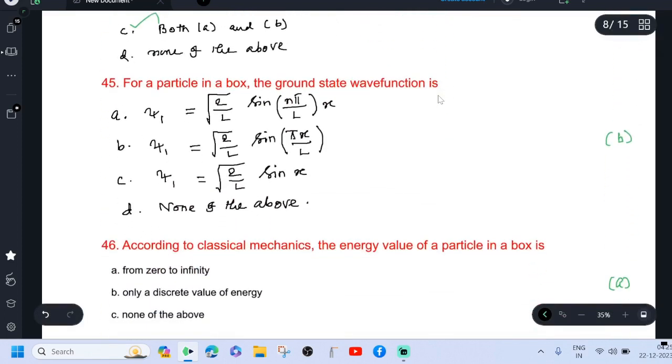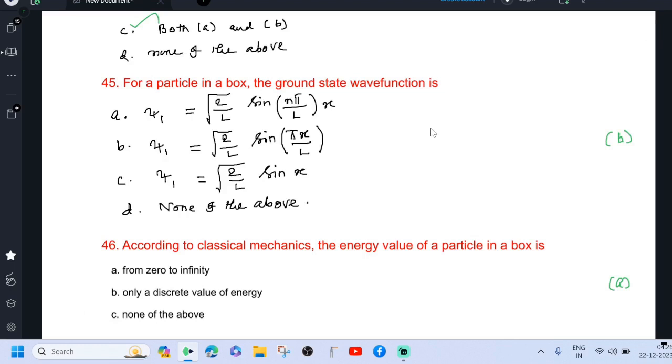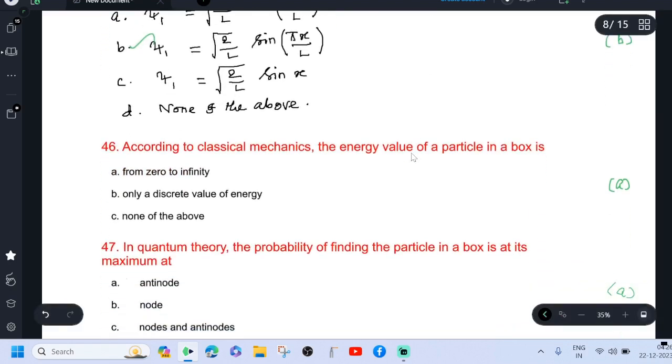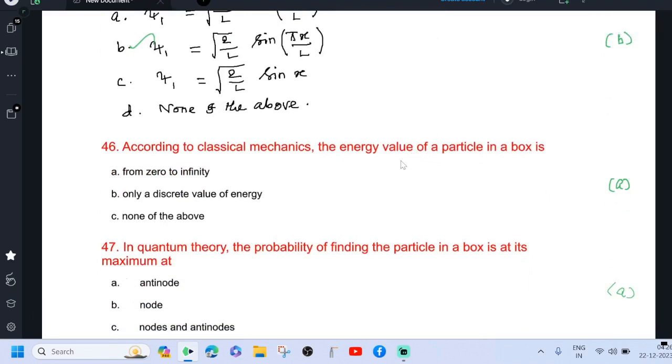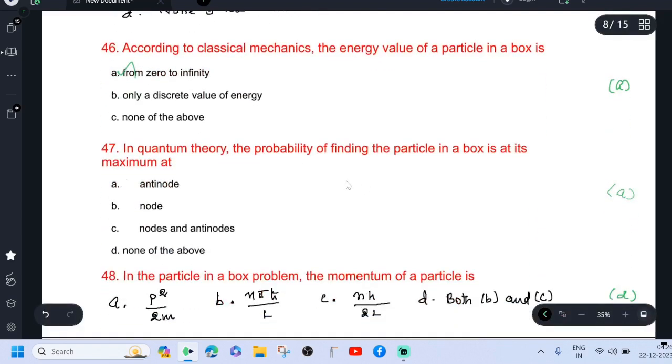For a particle in a box, the ground state wave function is obtained by putting n equal to 1. So psi 1 is equal to root of 2 by L sin pi x by L. Option B is correct. According to classical mechanics, the energy value of a particle in a box is from 0 to infinity. In quantum theory, the probability of finding the particle in a box is at its maximum at the antinode.